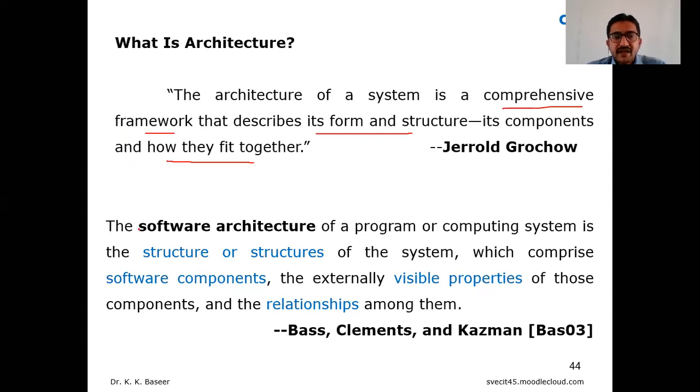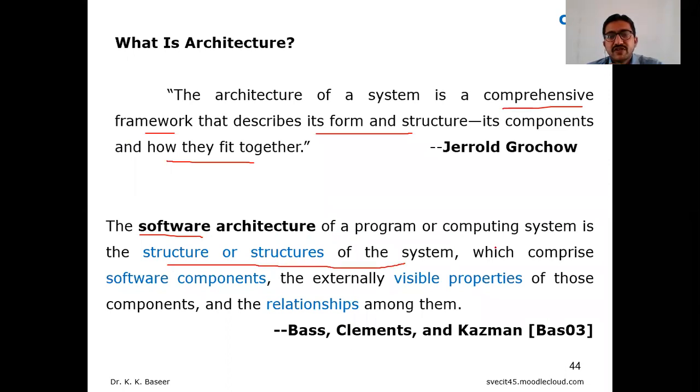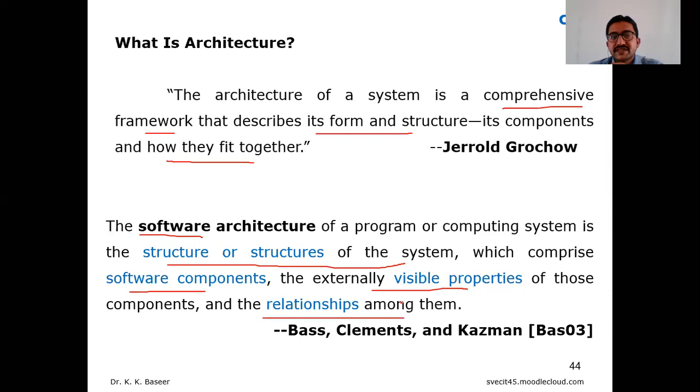Coming to the definition of software architecture: the software architecture of a program or computing system is the structure or structures of the system, which comprise software components, the externally visible properties of those components, and the relationships among them. Simply, the software architecture of a program or computing system is how the structure or structures of the system look.